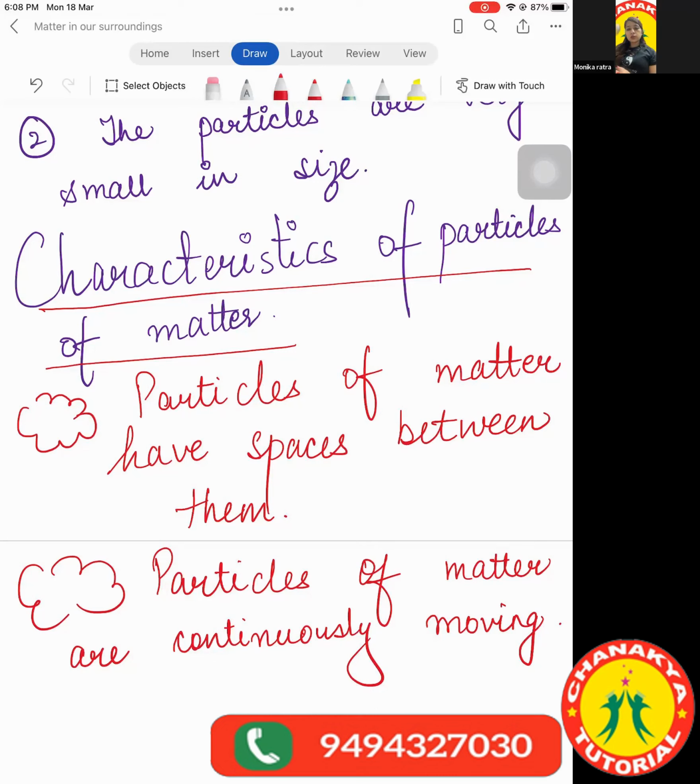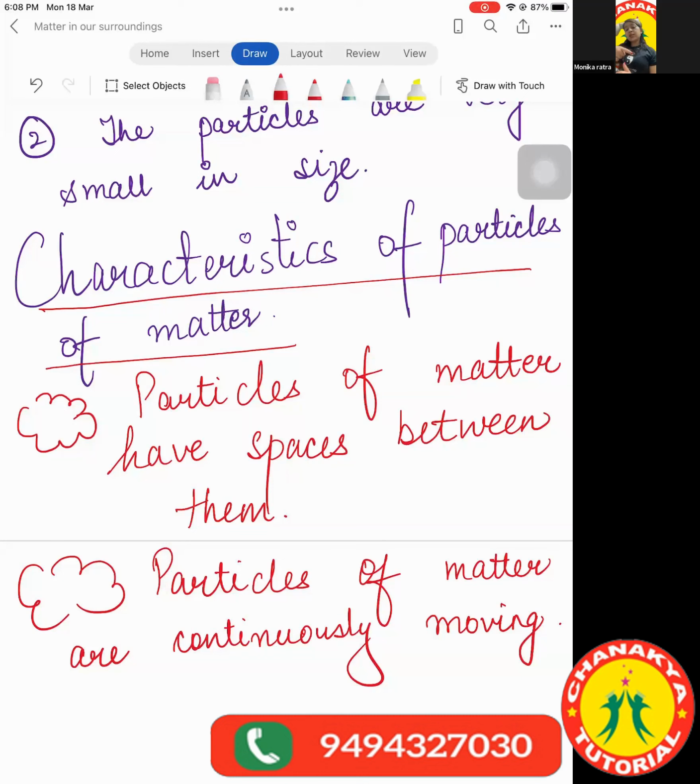Right? Yes, ma'am. Ma'am, this characteristic will apply to solids also? Yes, this is applicable to solids also, but not to an extent like liquids and gases. But how come in solids the particles are seen to be moving? If we consider the sugar particles, what are sugar particles in nature? They are solids only.